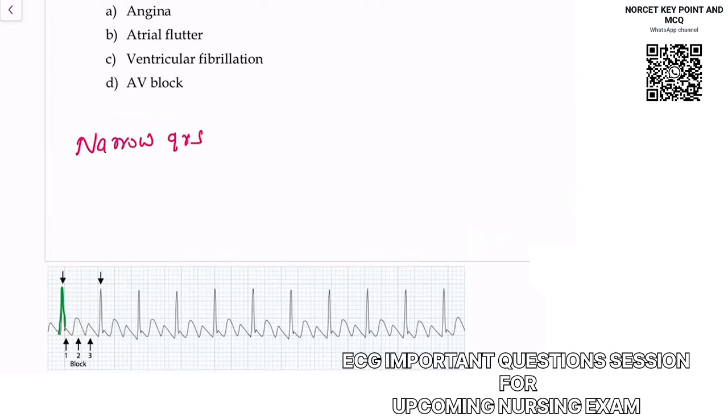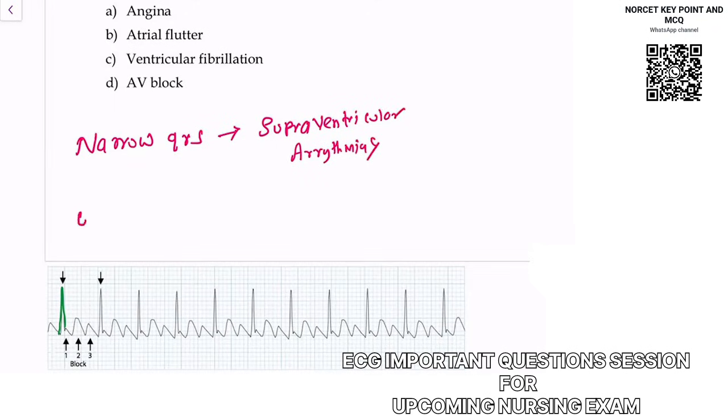So understand this. It can be a narrow QRS or narrow complex QRS. This narrow complex QRS you can see whenever there is a problem above the ventricles. Above the ventricles means the problem is somewhere in the atrium. So we call them supraventricular arrhythmias. There is no problem in the ventricles.